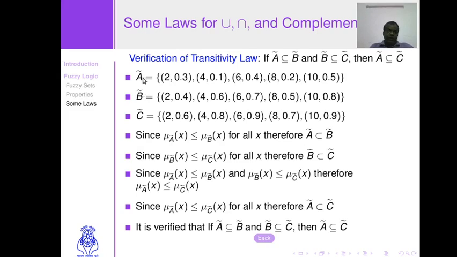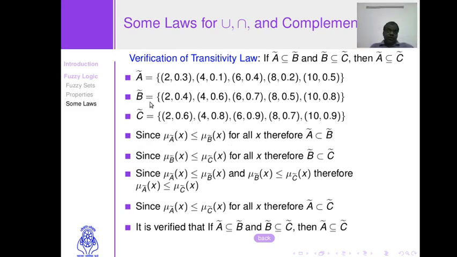Three sets are given, A, B, C. You can see that fuzzy set A is the subset of fuzzy set B. Why? Because for all the elements, the degree of membership in fuzzy set A is smaller than the corresponding degree of membership in fuzzy set B. That's why fuzzy set A is the subset of fuzzy set B.